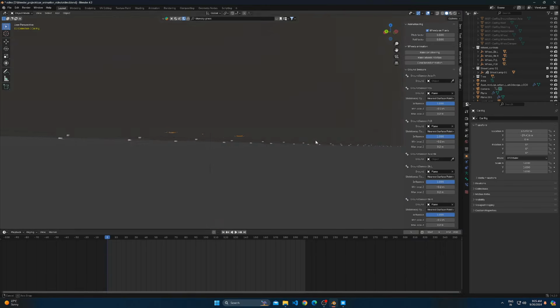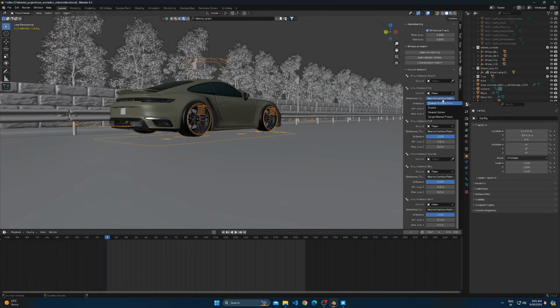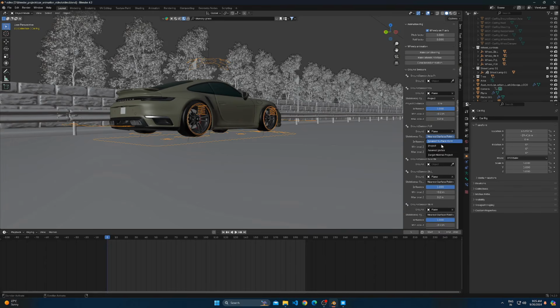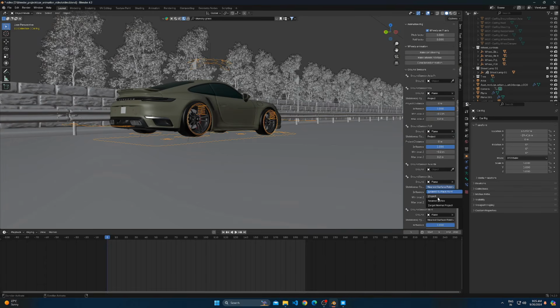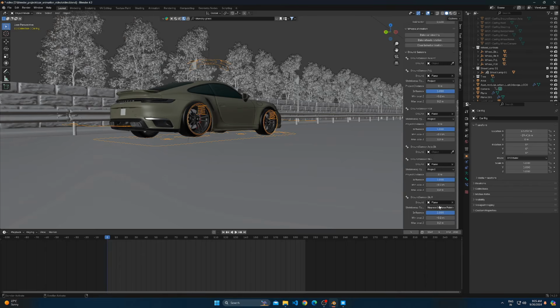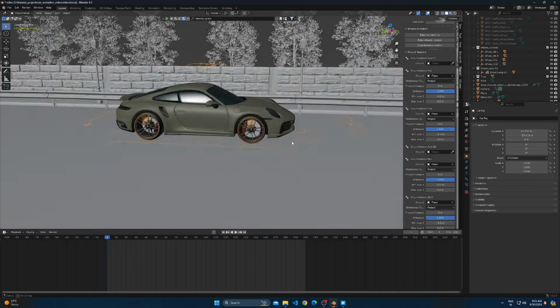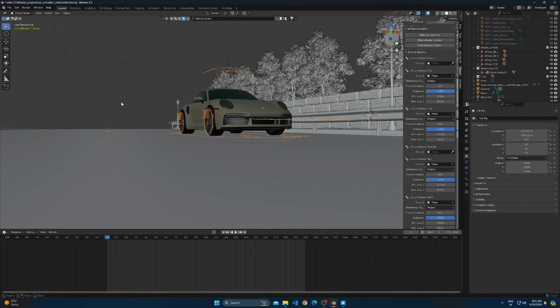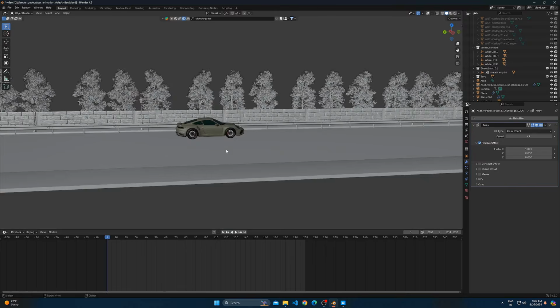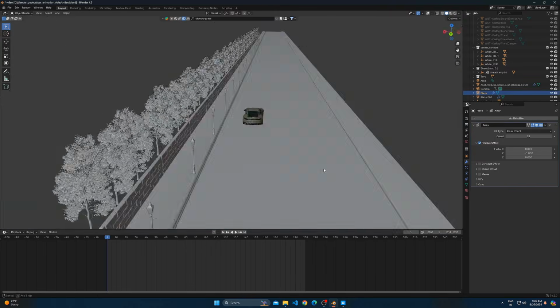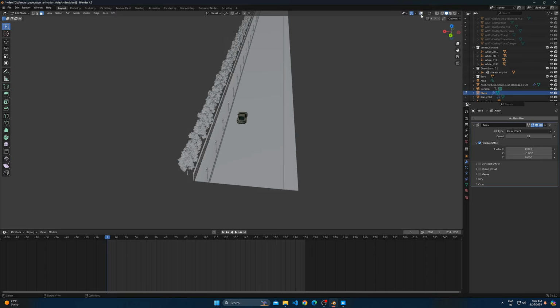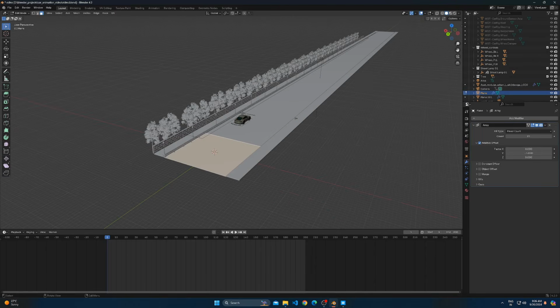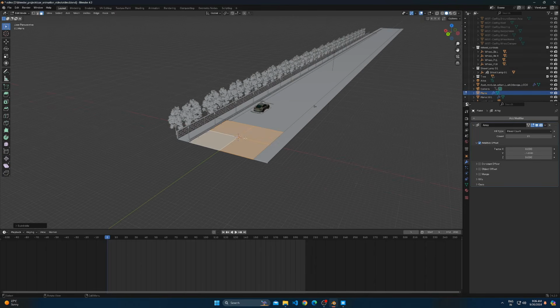Change shrink wrap type to project in all. Choose road plane, subdivide it multiple times, and add a displacement modifier to it.